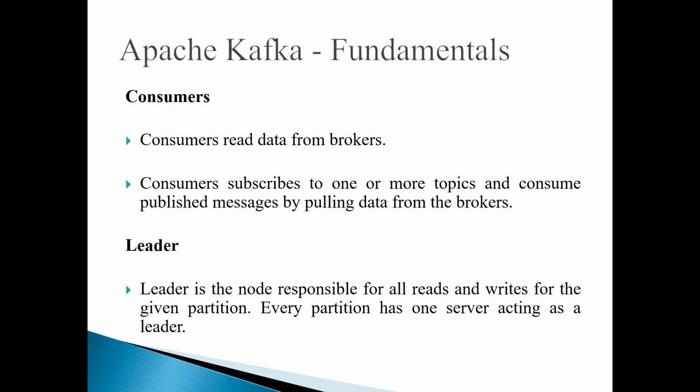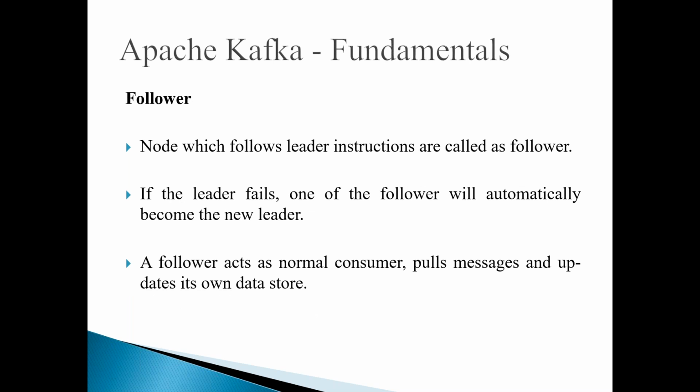In that case, that leader is always responsible for reading the message from that partition and writing the message to the partition. But in the remaining servers, the data will be replicated. The remaining brokers are called followers. So we need to understand this concept also.